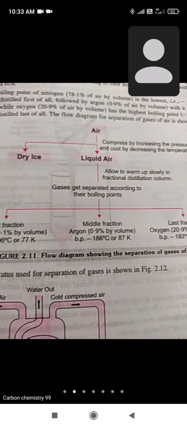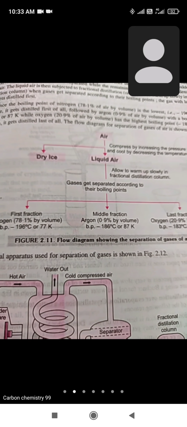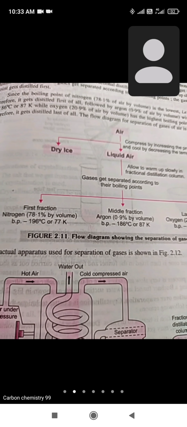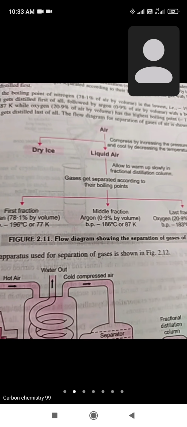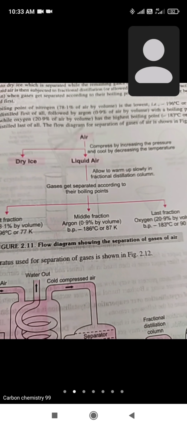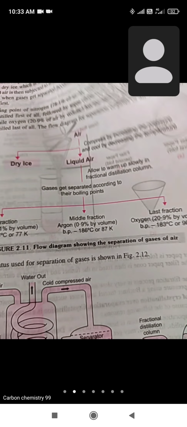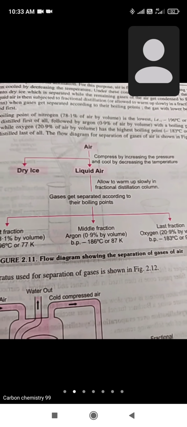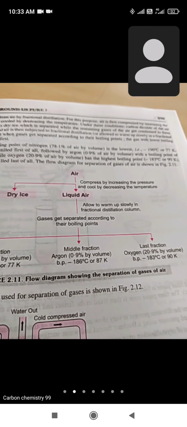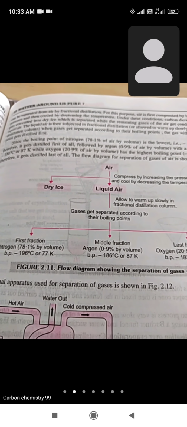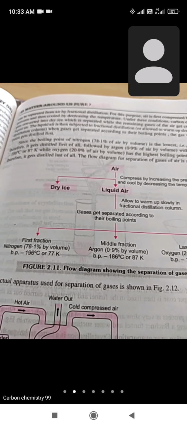So like this, at different boiling points in a container, we will obtain nitrogen at minus 196 degrees Celsius, while argon at minus 186 degrees Celsius, and the oxygen at minus 183 degrees Celsius. So this is the boiling point difference, and by the help of boiling point difference, we will separate out the different types of gases present in air.